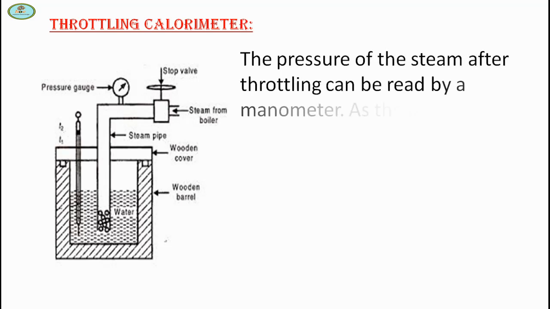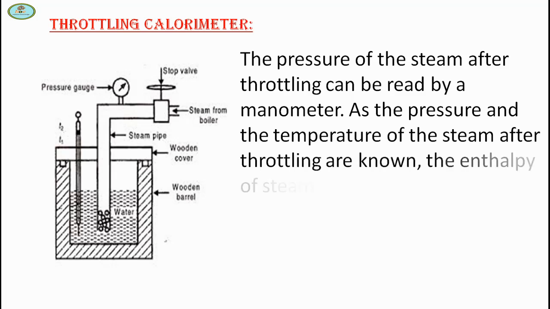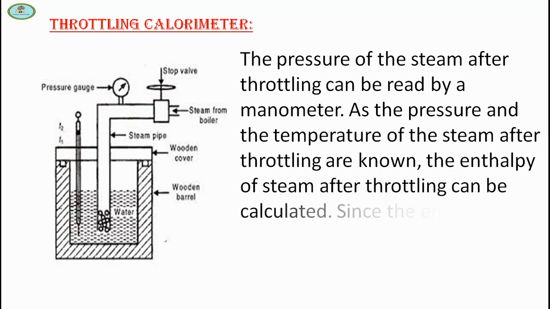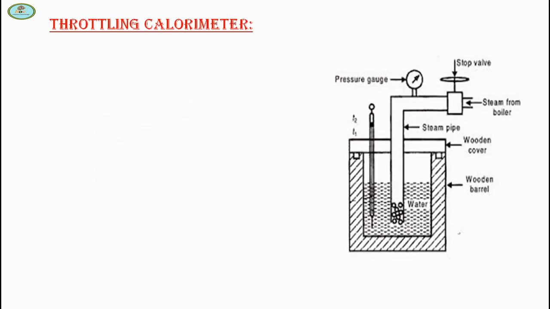As the pressure and the temperature of the steam after throttling are known, the enthalpy of the steam after throttling can be calculated. Since the enthalpy before throttling is equal to the enthalpy after throttling, the unknown quantity, the dryness fraction of steam before throttling, can be calculated.